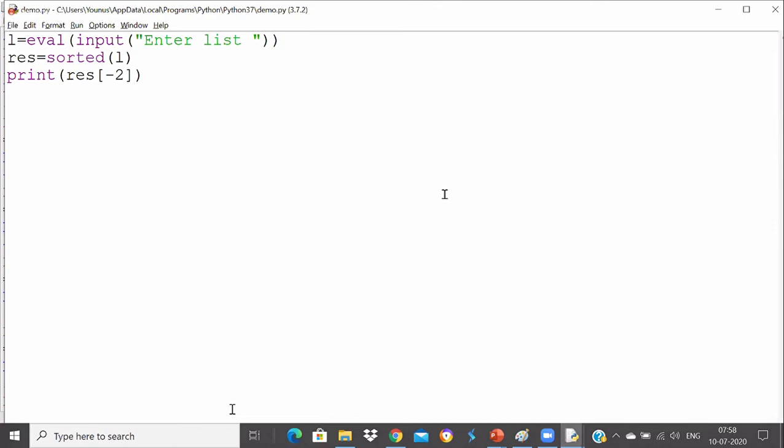The sorted method works on iterable types, Satyam, like string, list, tuple. On all iterable things, it will work. Yeah, that's true, right?